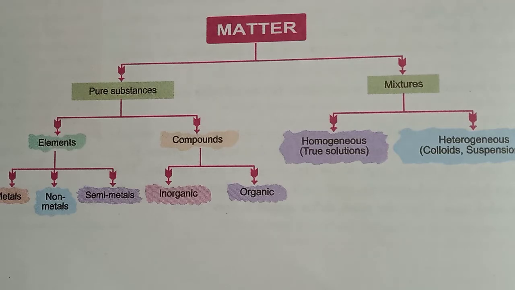Heterogeneous mixtures can be separated into their constituents by simple physical methods like hand picking, sieving, filtration, which we use in our daily life. Sometimes special techniques have to be used for the separation of the components of a mixture.